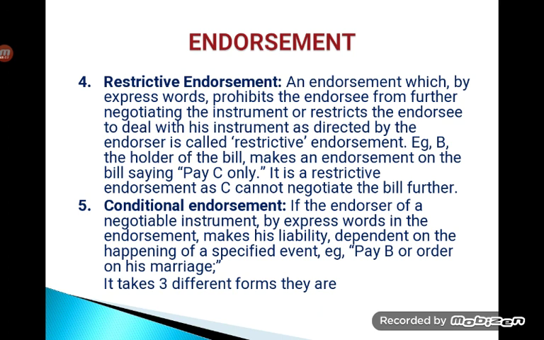B is giving an instruction to make the payment only to C, but C, when he gets that particular payment, cannot negotiate the bill further. If it were not a restrictive endorsement, he would definitely have negotiated the bill to somebody else. But as it is a restrictive endorsement, specifically given by person B, who states that it has to be paid only to C, even C will not get any freedom to make the bill negotiable in future.